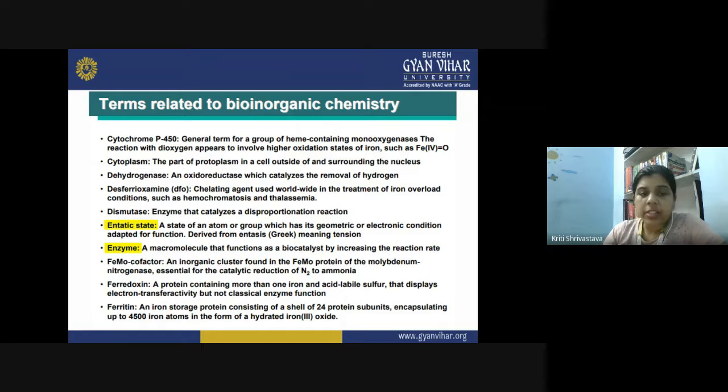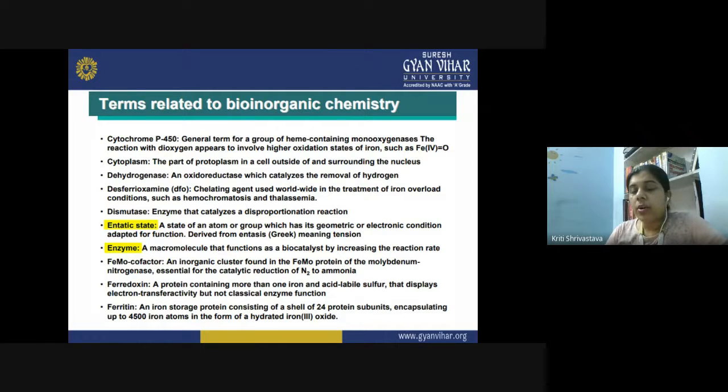Then the entatic state. So what is this state? It is actually the state of an atom or group which has its geometric or electronic condition adapted for function. So it is derived from the Greek word entasis, which means tension. So the entatic state actually represents when the molecule is ready to perform some function. So it is that state of the molecule or group of atoms. So in that geometry, in that electronic configuration, it actually performs its function, and then it comes back to its original condition.